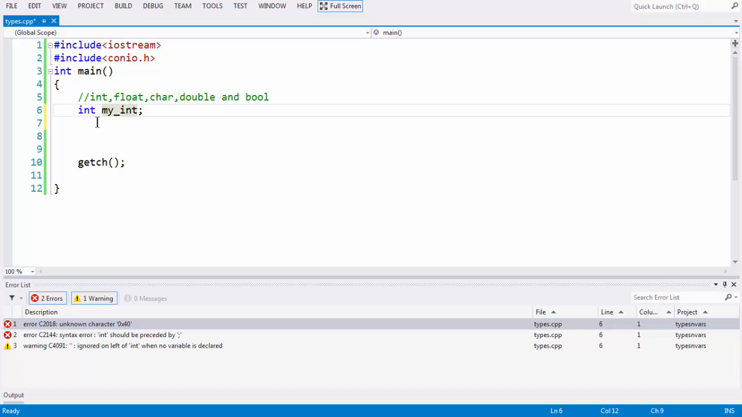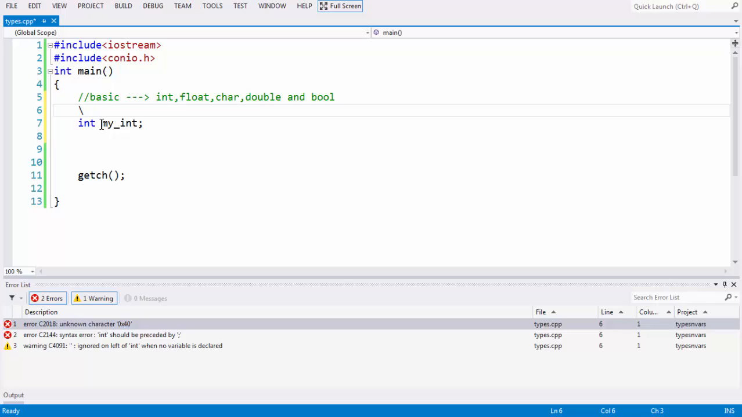Here I am taking a variable of type myInt. Since C++, like C, is a strictly typed programming language, we need to specify the type of data which we are going to define here. The type is very essential. Unless you specify the type of the variable, it is not going to allocate any memory to the variable. So specifying the type is very essential.